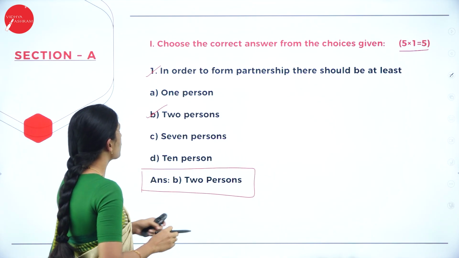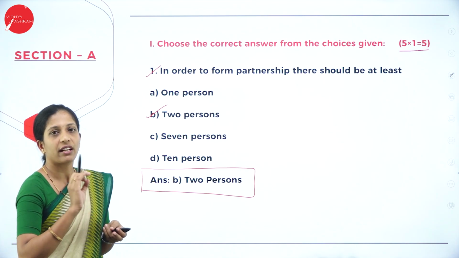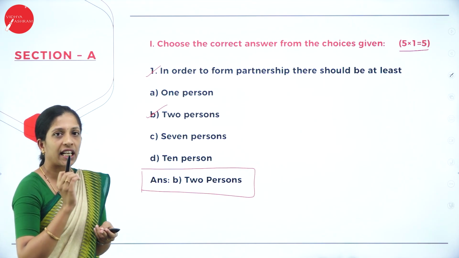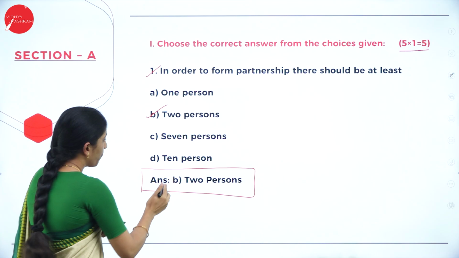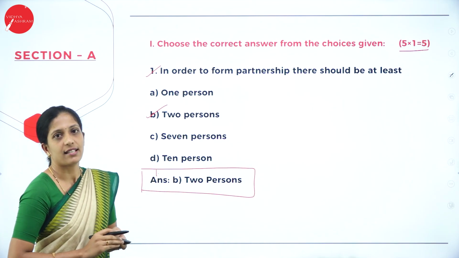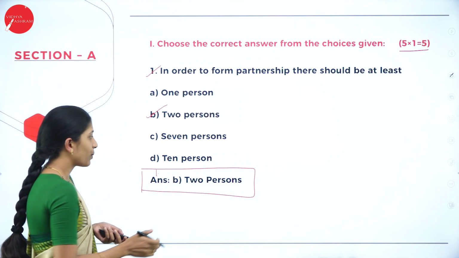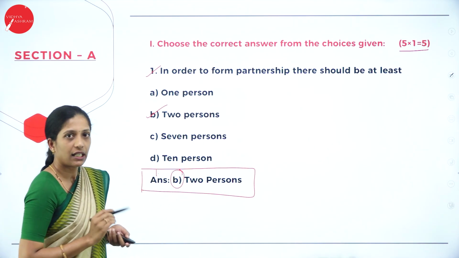Okay, so your options were 1, 2, 7 and 10. No putting tick mark in your question paper. Directly in your answer sheet, you will write option B. So, you will write 1, option B, 2. Okay, so this is how you have to write the answer for a multiple choice question. Even this option has to be written.